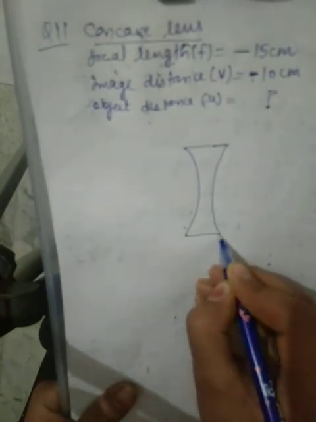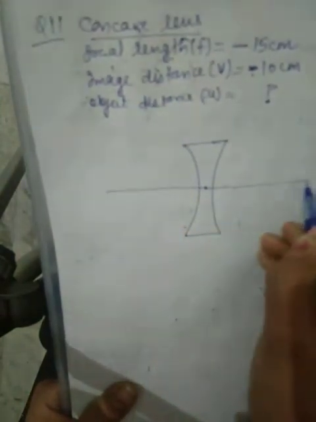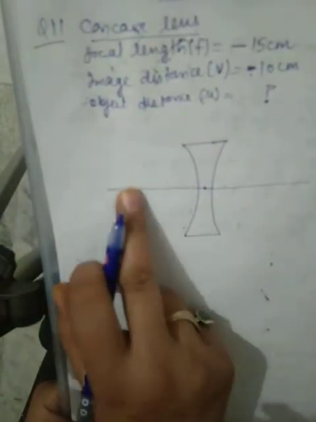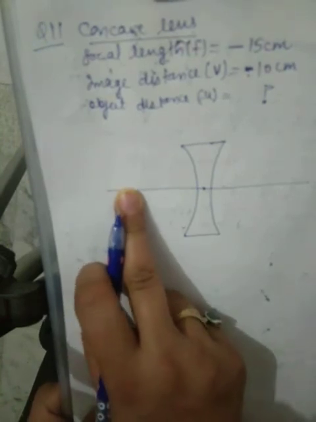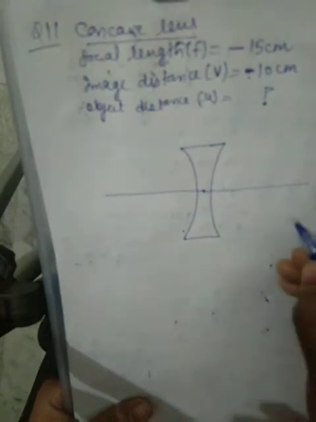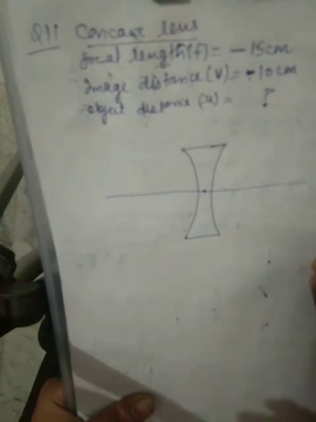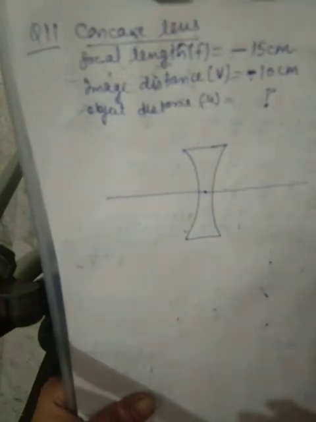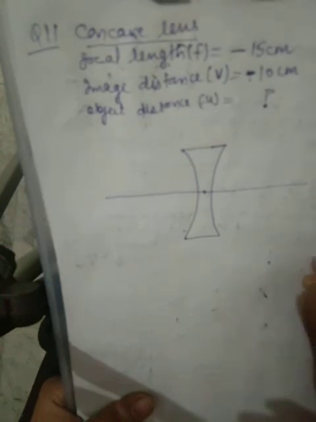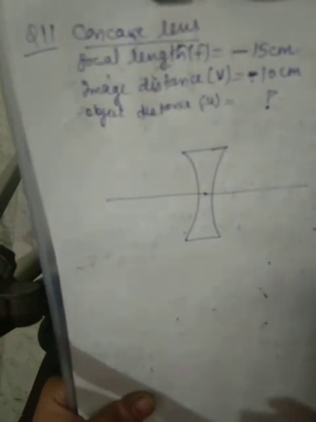You know what it is? It is a concave lens. In concave lens, if object is located anywhere on this side, image is also formed along the same side. It means object and image both are along the same side. As both are along the same side, U and V both must be negative.